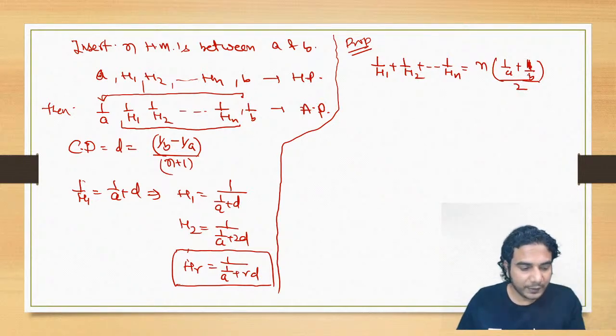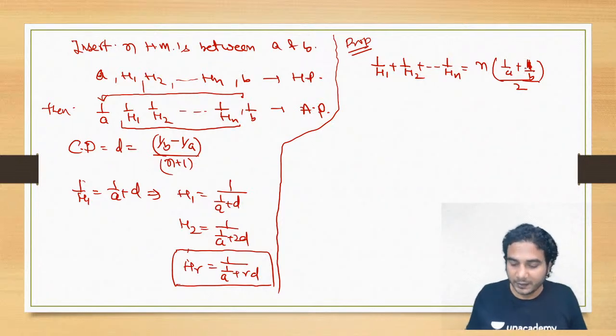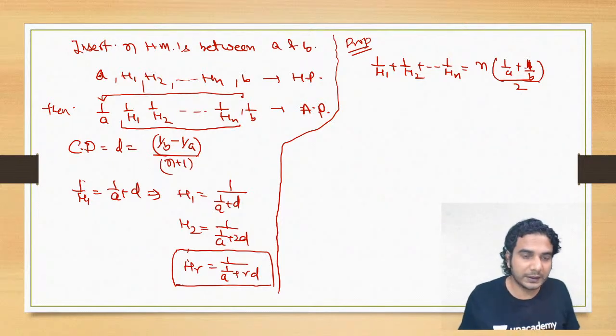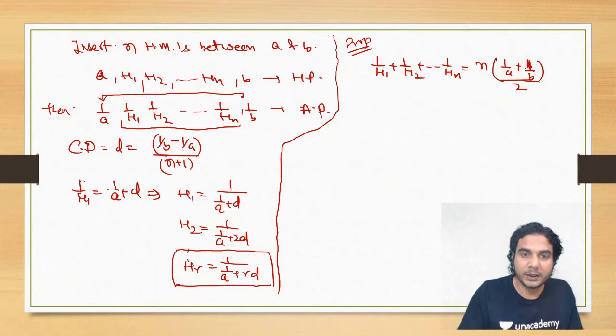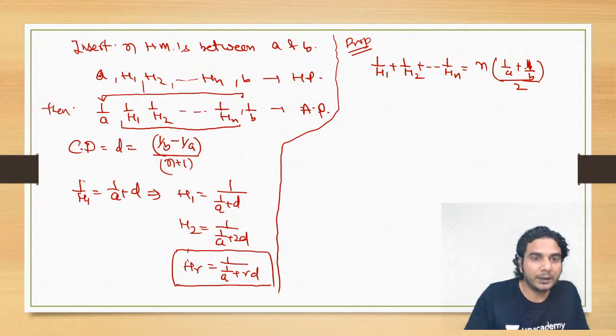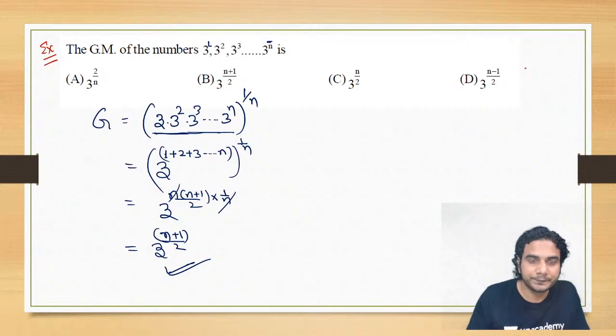This is one of the properties, and the next property is very important; mostly you'll see advanced level problems based on it. I'll tell you the property which relates arithmetic and harmonic means.